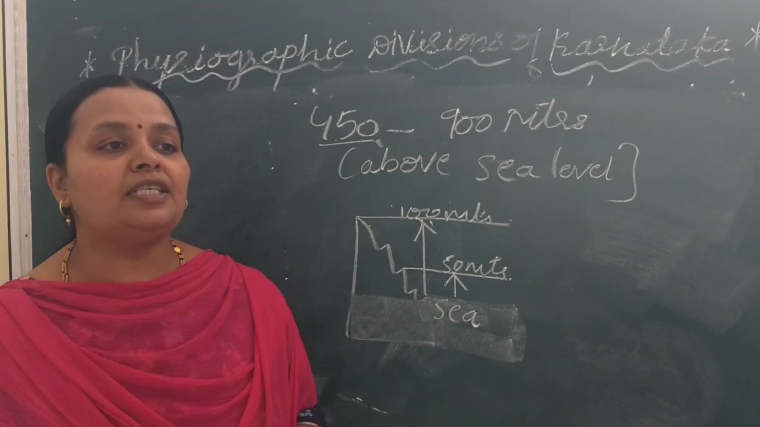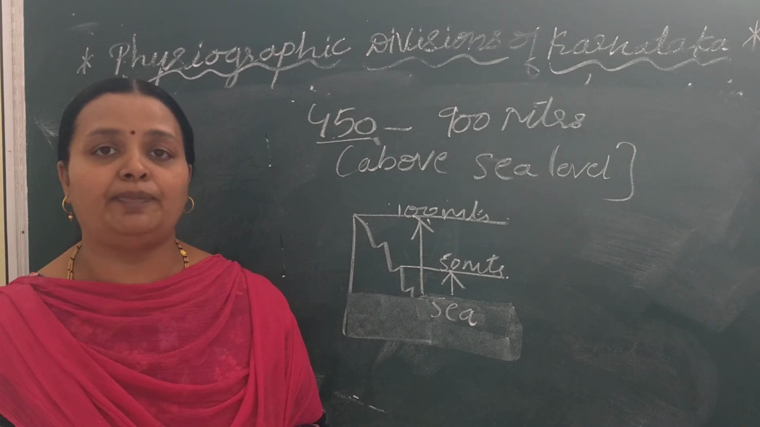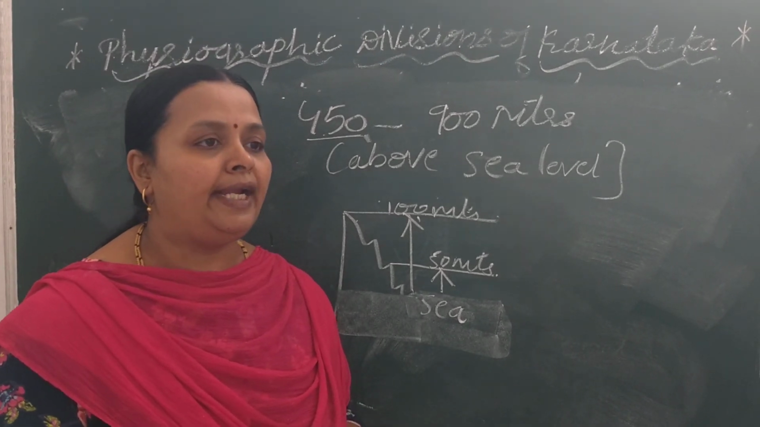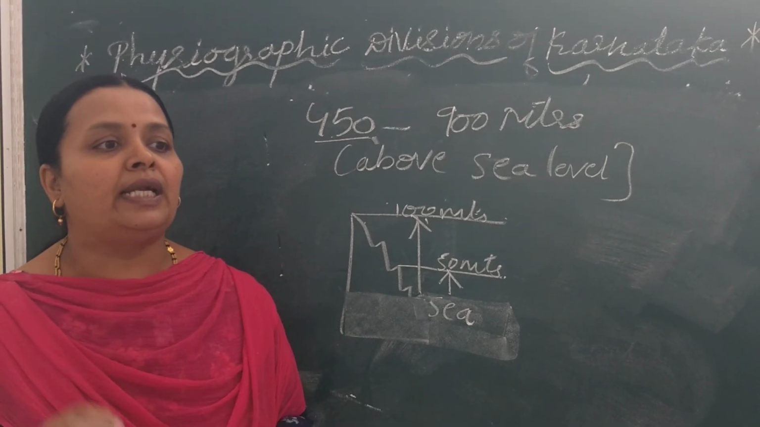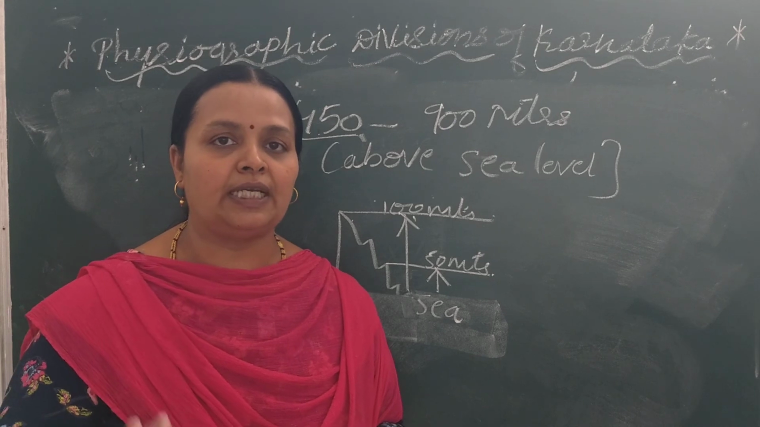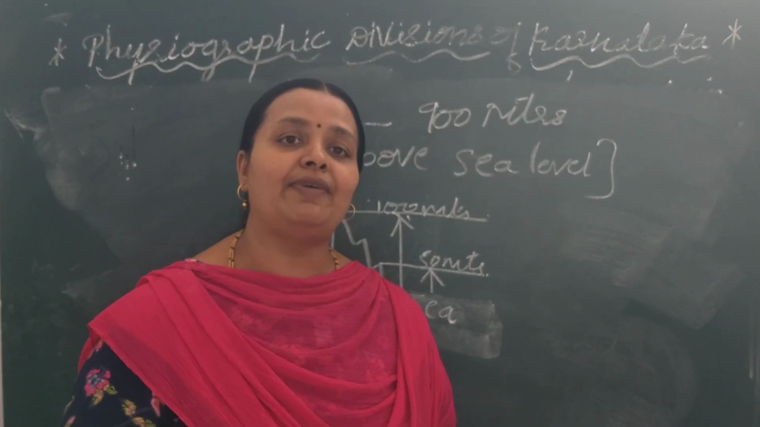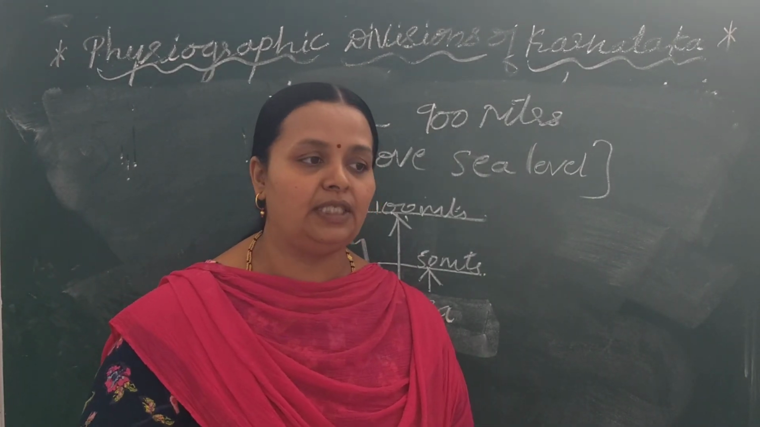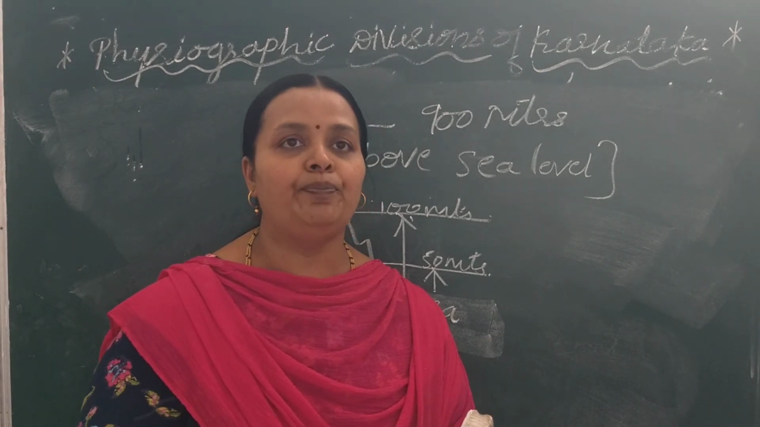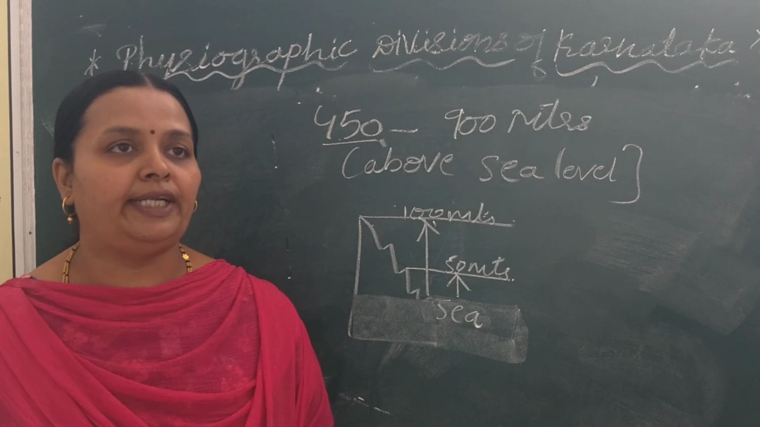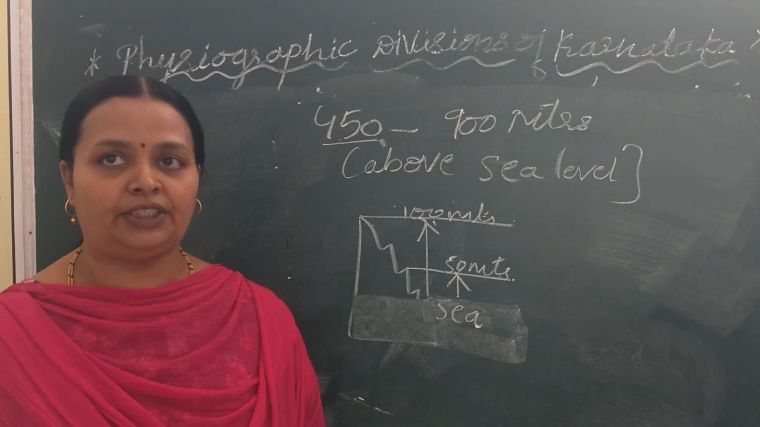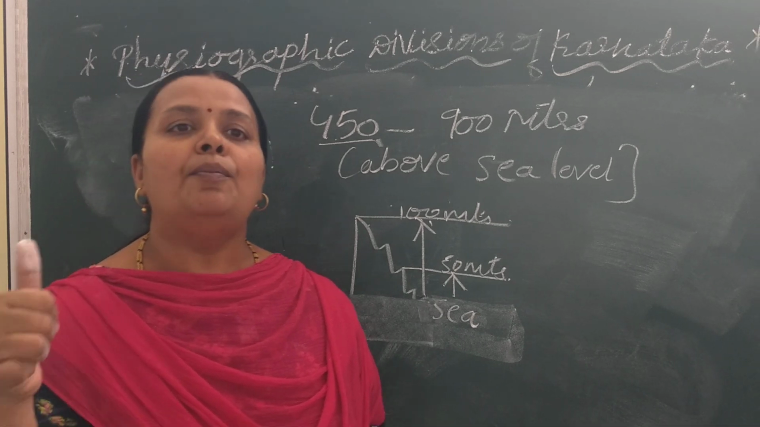And on the basis of structure, rachane we call in Kannada, and relief, Karnataka can be divided into three important physical divisions. Karnataka is divided into three important physical regions, that is the coastal plain, the Malnad region and the Maidan region.